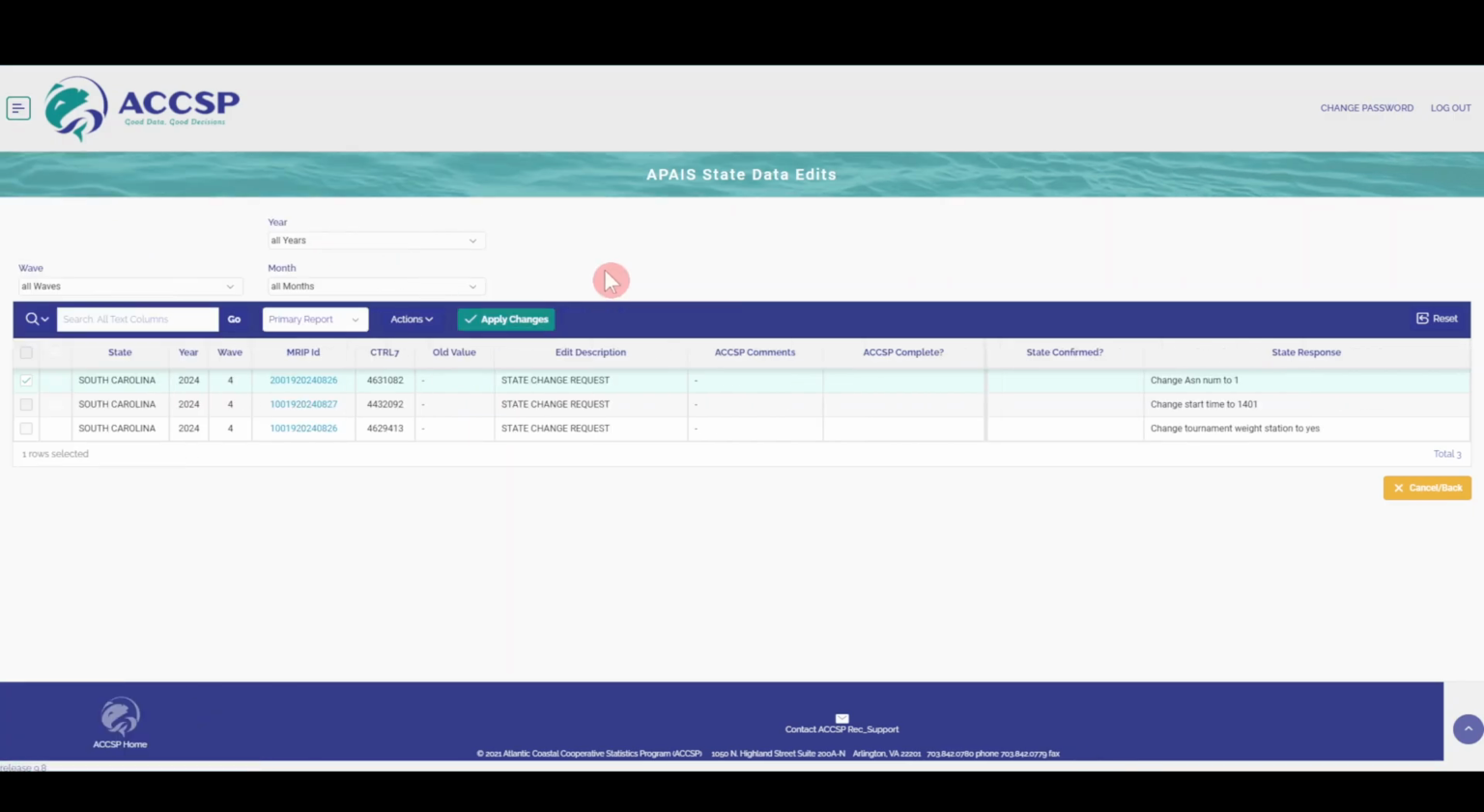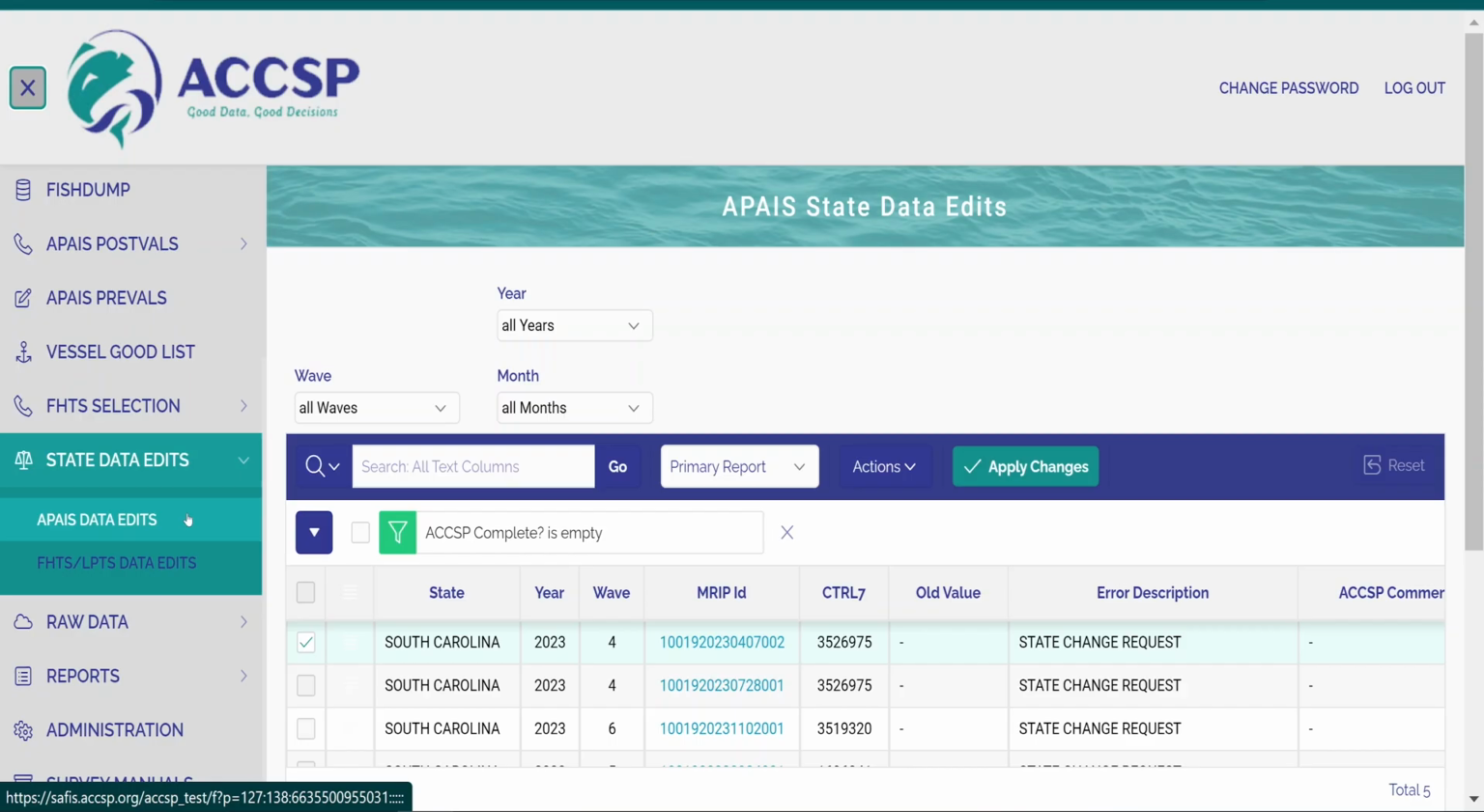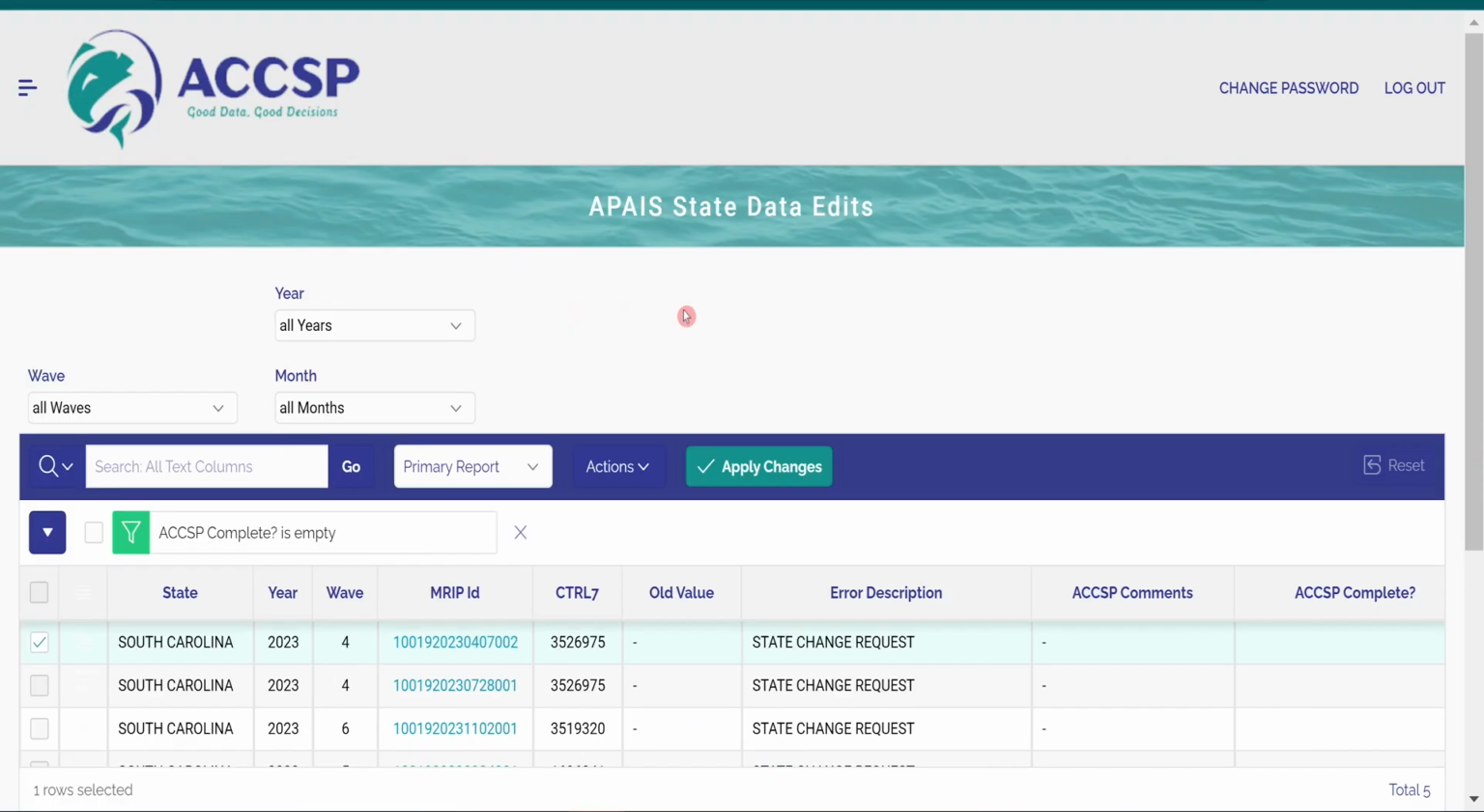Each week, the ACCSP runs SAS data check programs for both surveys to identify potential edits in intercept, assignment, and survey data from the previous week's APIS assignments and FHTS surveys. At the top of the APIS Data Edits page, there are filters for year, wave, and month to narrow down edits displayed on this page. Data edits should be addressed continuously on a weekly basis throughout each month.